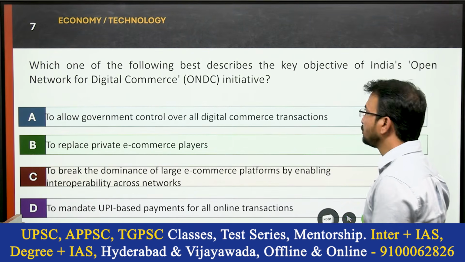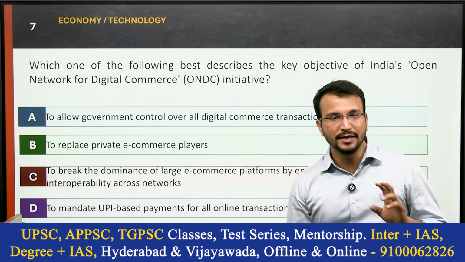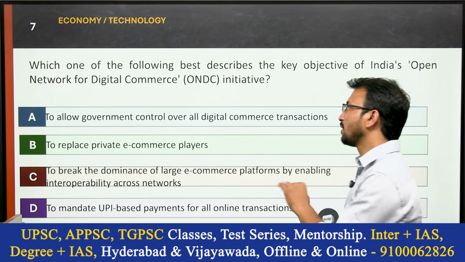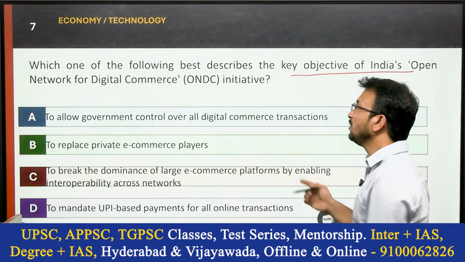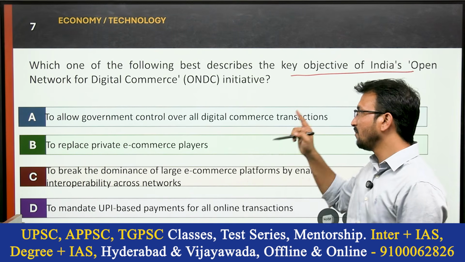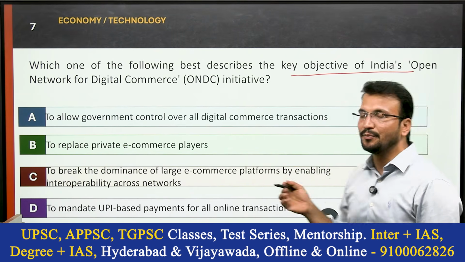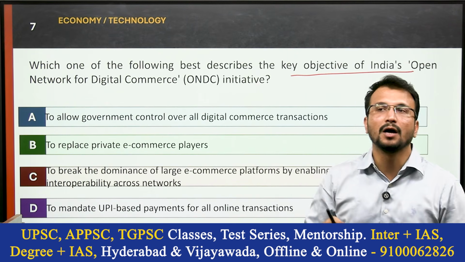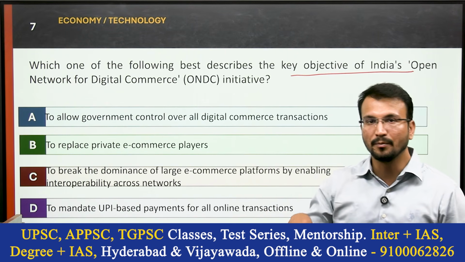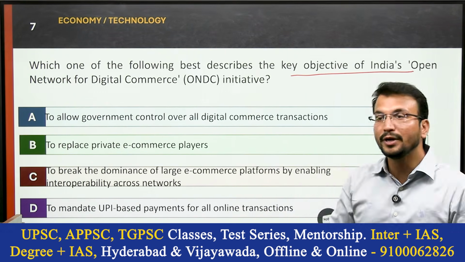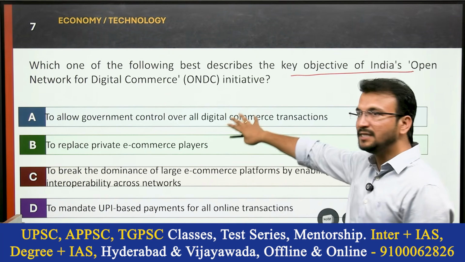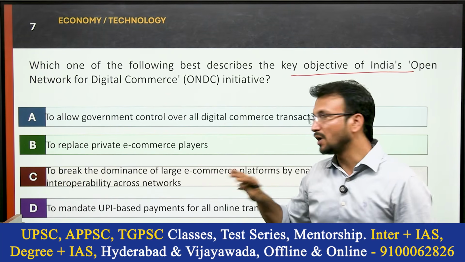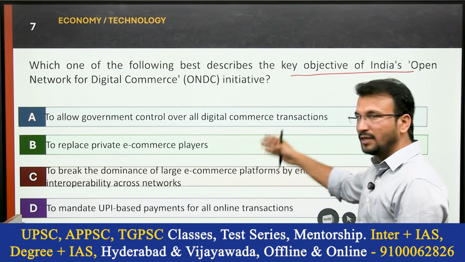Let's see another question. This is also related to digital marketing and e-commerce. Which one of the following best describes the key objective of India's Open Network for Digital Commerce initiative? Basically, nowadays Amazon and Flipkart are the big market players. To democratize the e-market platform, the government took this initiative for easy transactions. So let's see the options.